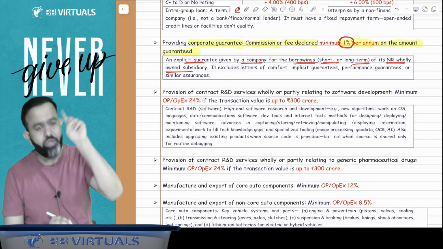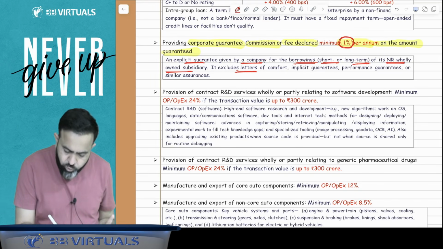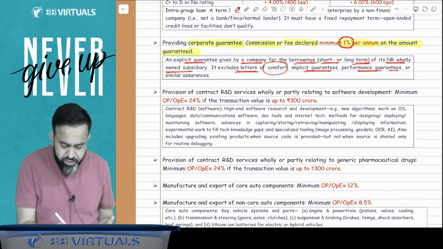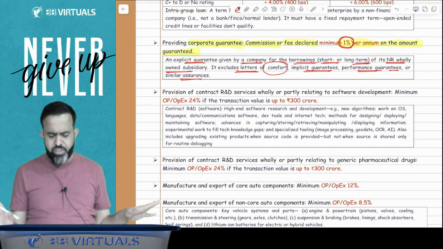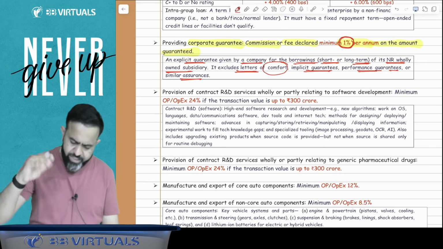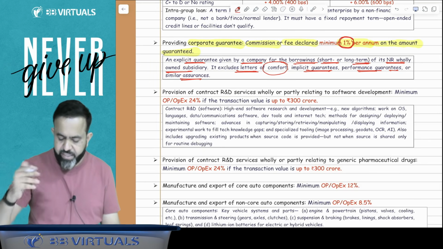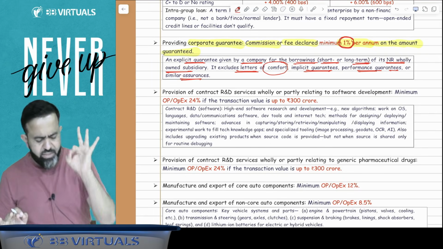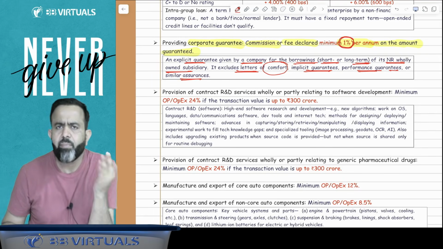It is only for a wholly owned subsidiary, and it excludes letter of comfort, implicit guarantee, performance guarantee or any similar assurance. That is not covered here. So if any letter of comfort, implicit guarantee or performance guarantee is given, that is not covered. Only if a corporate guarantee is given, like a bank guarantee.